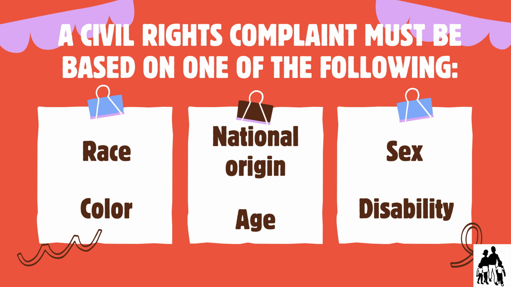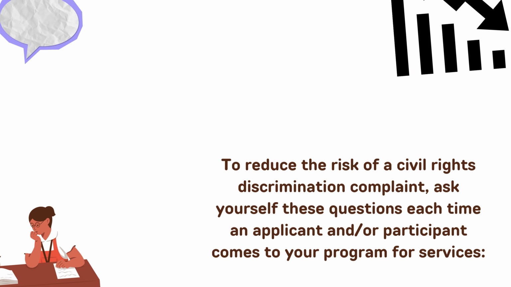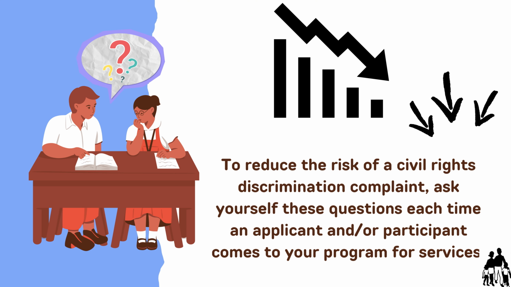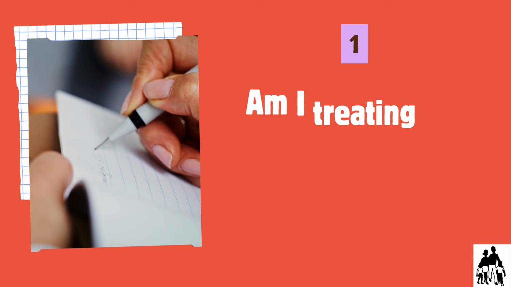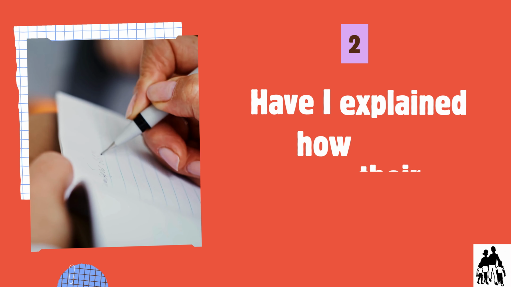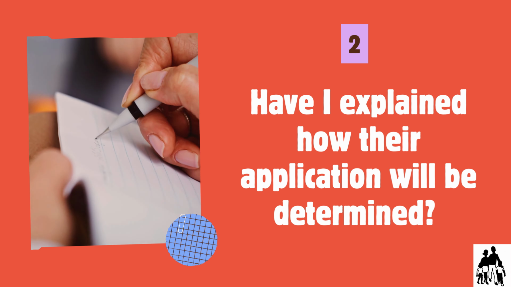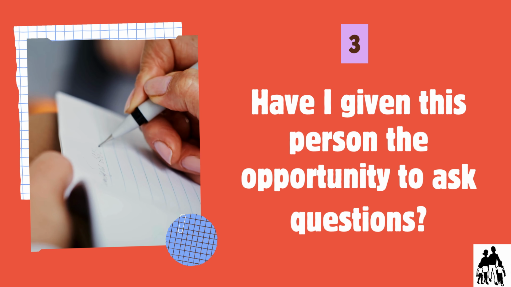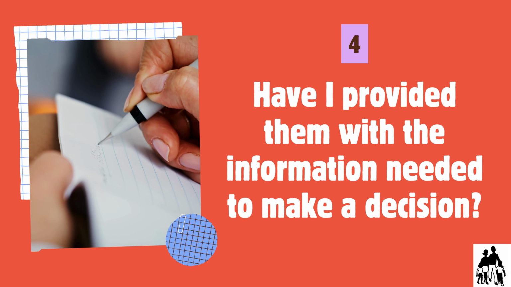To reduce the risk of a civil rights discrimination complaint, ask yourself these questions each time an applicant and/or participant comes to your program for services. Am I treating this person the same way I treat others? Have I explained how their application will be determined? Have I given this person the opportunity to ask questions? Have I provided them with the information needed to make a decision?